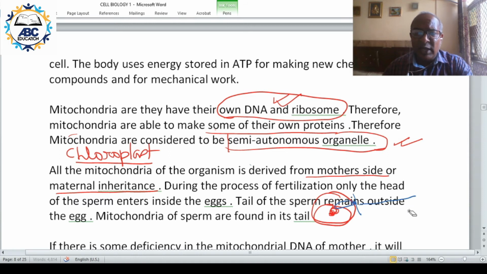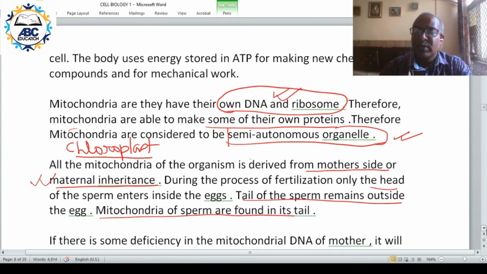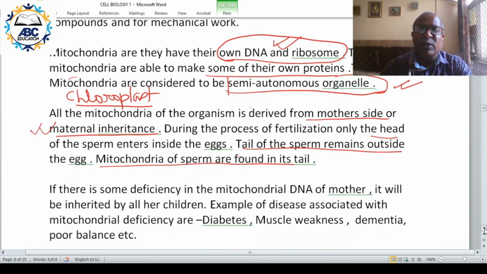So none of the father's mitochondria enters inside the egg. That is why 100% of our mitochondria comes from mother side, or we call it maternal inheritance. This you have to remember. So all our mitochondria is from mother side.